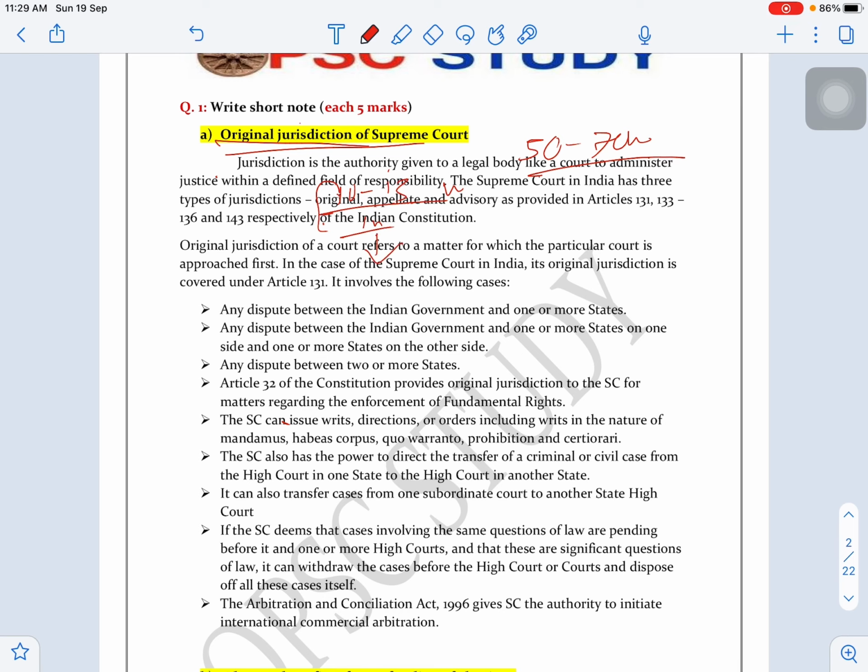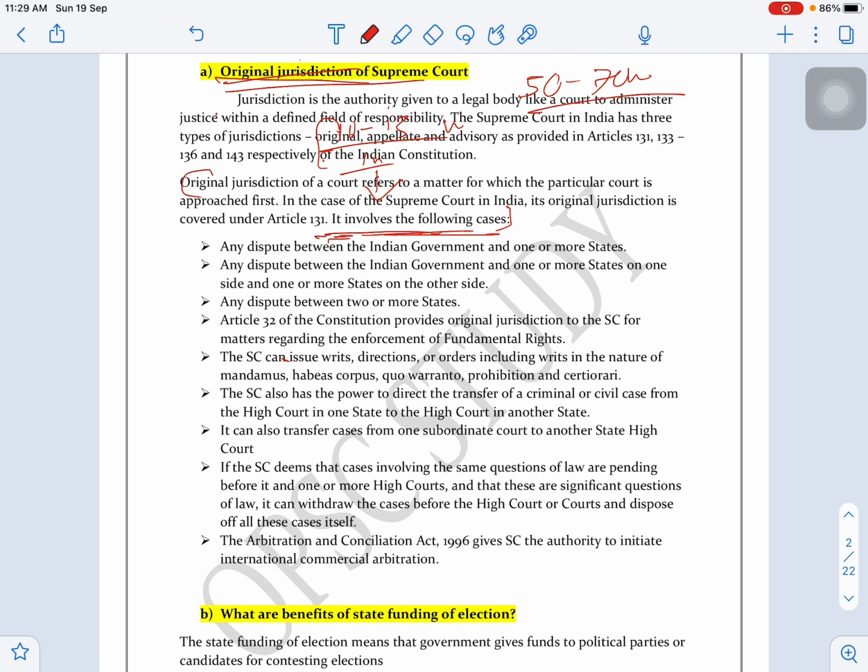Then you connect with the body with some paragraph related to the topic, and this is the main thing. This is the connecting point: it involves the following points. These are the features of the original jurisdiction. So we have written in this format.